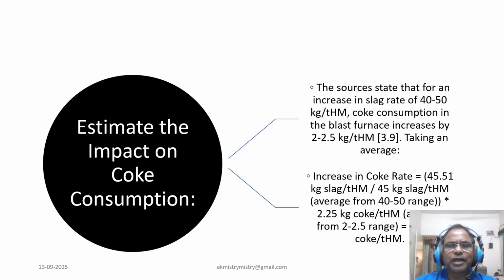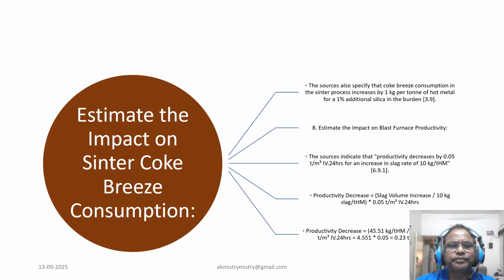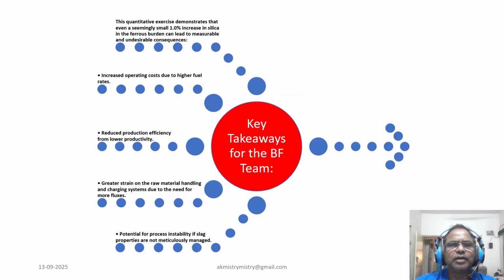Finally, let's quantify the impact on blast furnace productivity. The sources indicate that productivity decreases by 0.05 for an increase in slag rate of 10 kg per ton hot metal.